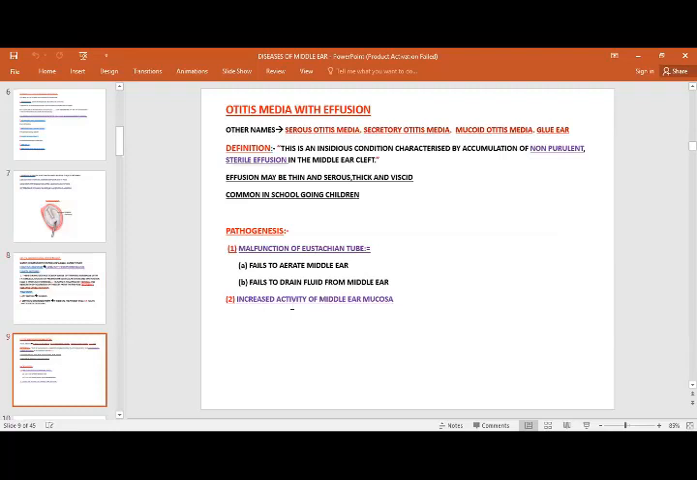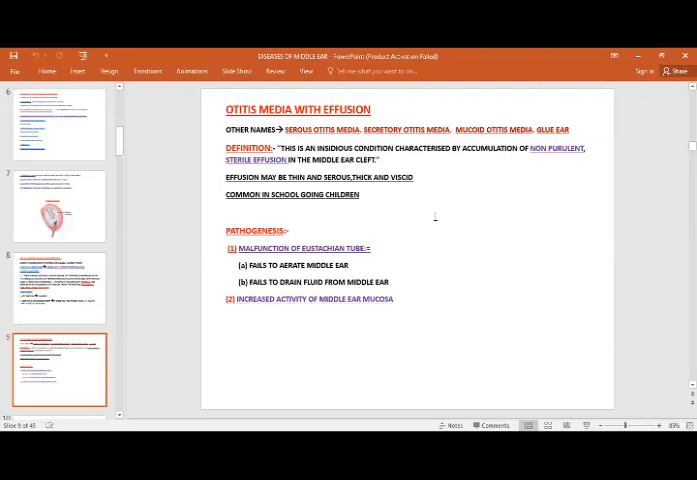Now another condition. This was the condition with suppurative otitis media. Now the condition comes if it does not resolve, or if it resolves temporarily but there is accumulation of serous, non-purulent, sterile liquid in the middle ear.